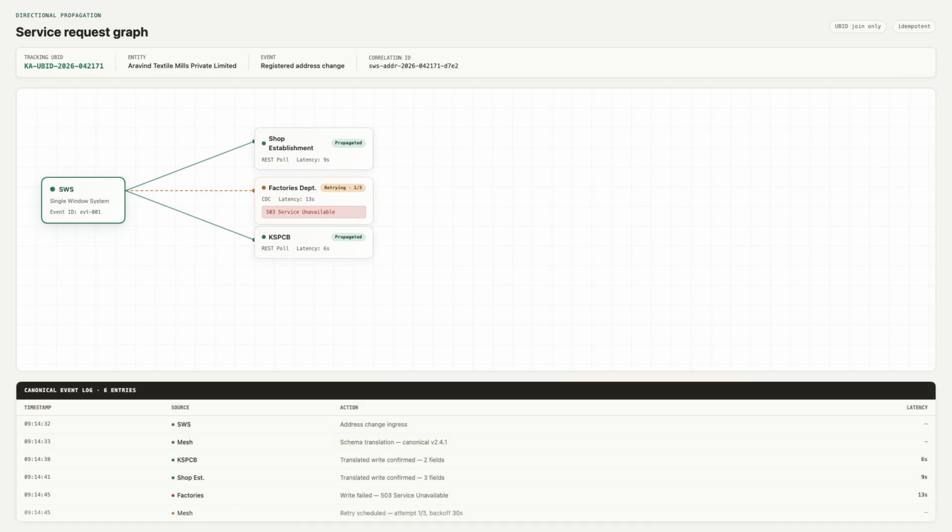Aravind Textile Mills updates its registered address on the single window system at 9:14 a.m. The mesh picks up the event, translates it into each target department schema, and propagates to three systems simultaneously. Shop establishment confirms in 9 seconds. KSPCB confirms in 6. The factory's connector hits a 503 error and automatically retries. Every step is logged with an immutable event ID.